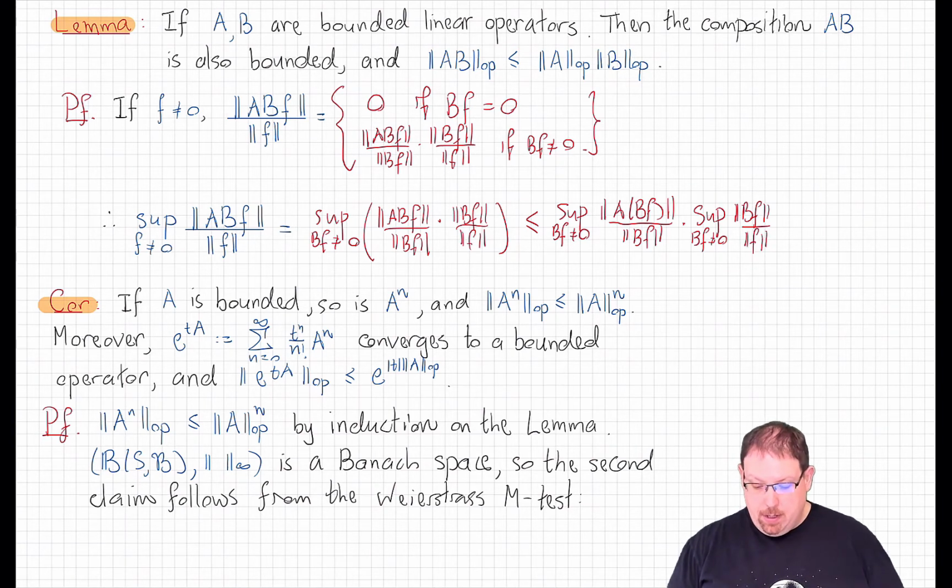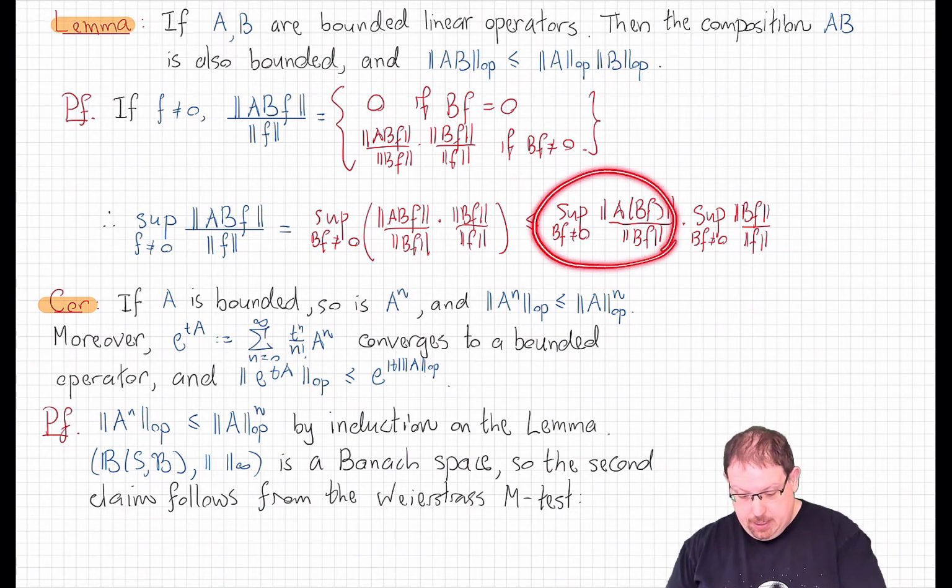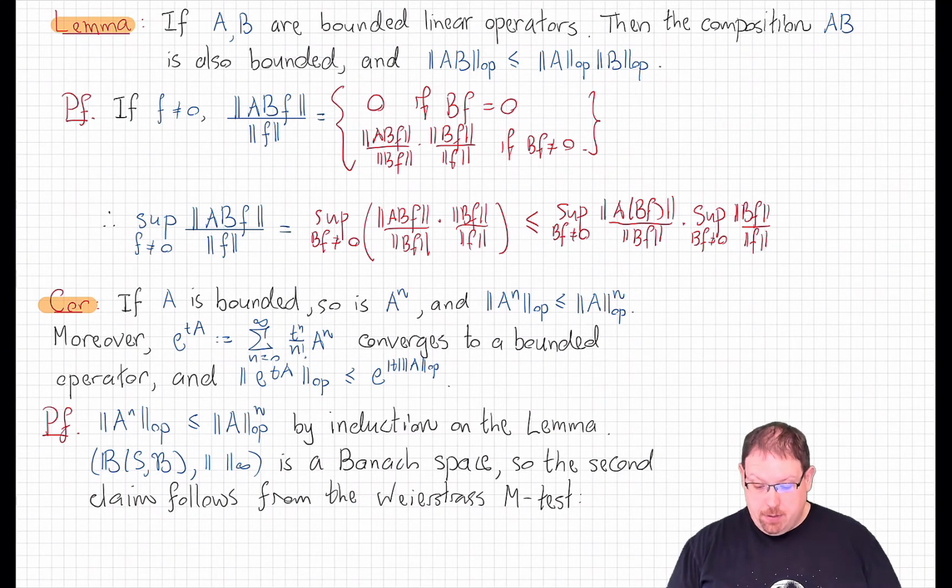Now we have two elements here, each of which is bounded by the appropriate thing to give us the product of operator norms. In this case here, we're looking at basically the definition of the operator norm of A, except we're restricting to functions that are in the range of B instead of all non-zero functions.